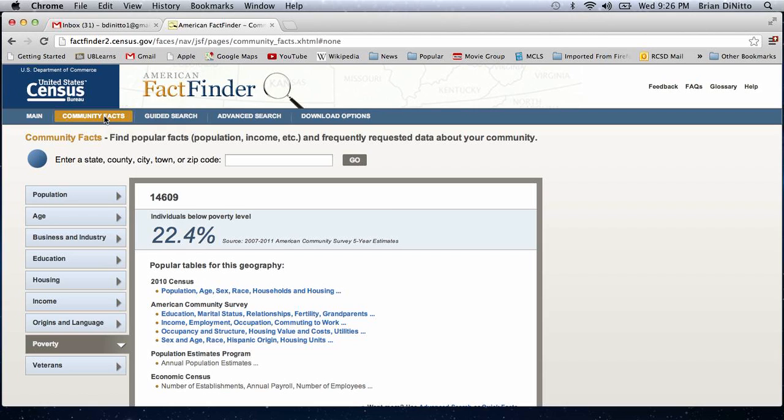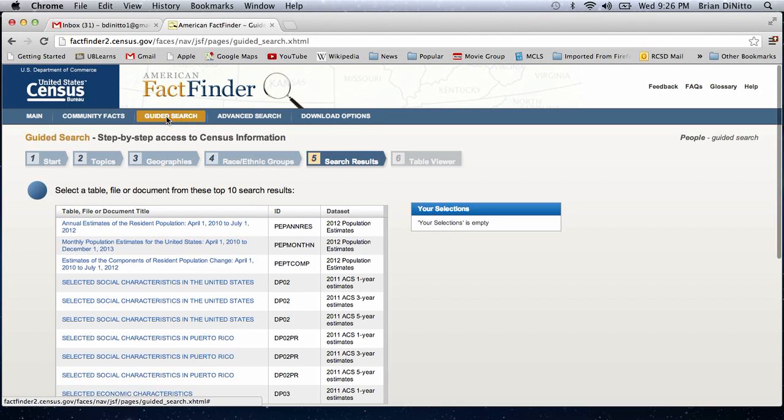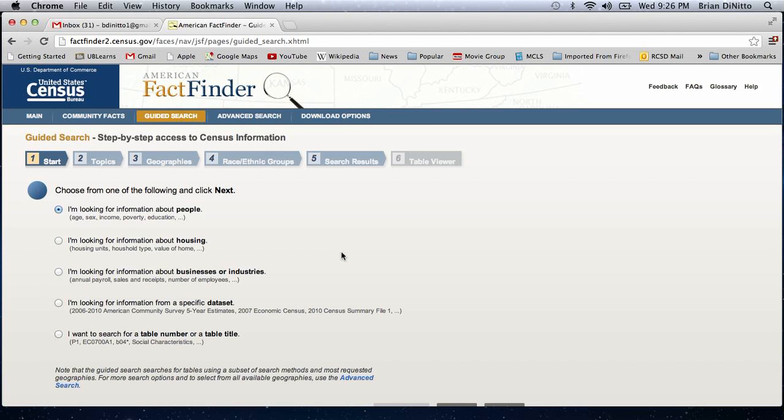In order to do a more specific search or search for specific data, you can use a guided search. Choosing guided search, actually we need to start from the beginning. I think this is a guided search of my zip code, but I'm going to go back to start. From a guided search, it takes you step by step through the search process.